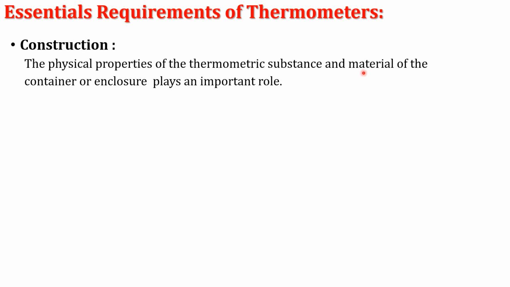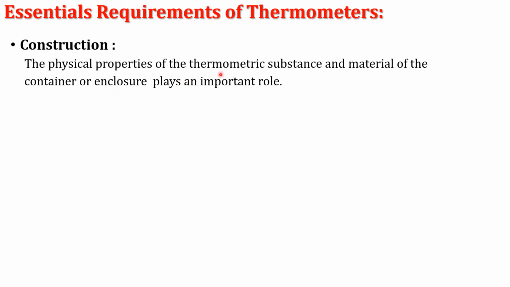And the second one is the material of the container or the enclosure. What material we choose for a thermometer? The material of the container is to be glass for the mercury thermometer.